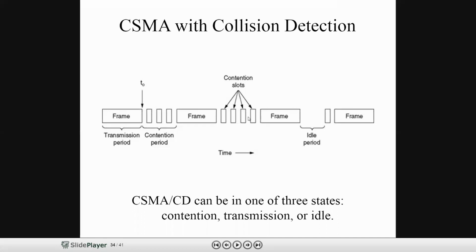If the participants, that means stations, find that the channel is free, they wait for a random amount of time before they send. This is a different case. In previous cases, whenever the channel is busy, we wait till the channel becomes idle. In this case, it is different. Why? Because whenever we find the channel idle, still we wait for some time. What is the reason?